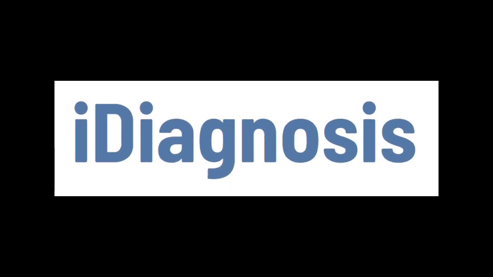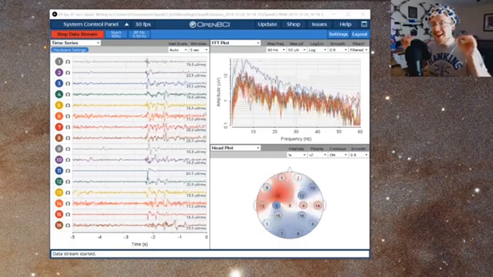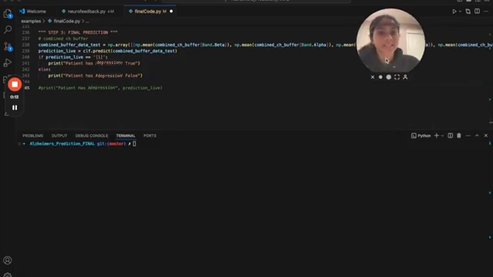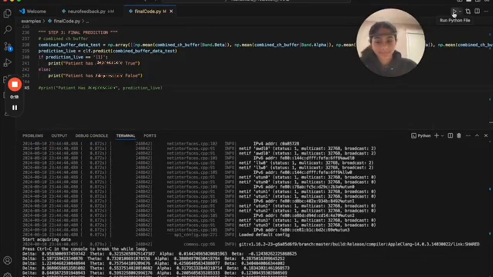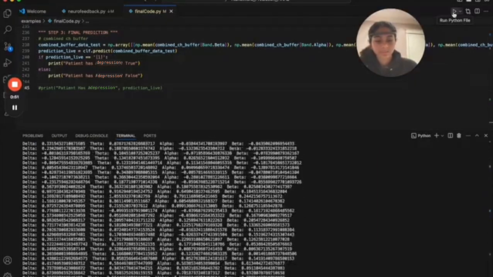Here is how iDiagnosis is used. First, the user connects the Muse headband to the app via Bluetooth. The user wears the headband so it can measure the user's electrical brain activity using electrodes on the device. The user then waits a few seconds for the model to analyze the electrical signals to output a result of the depression assessment on the app.